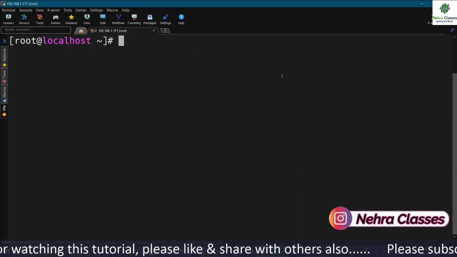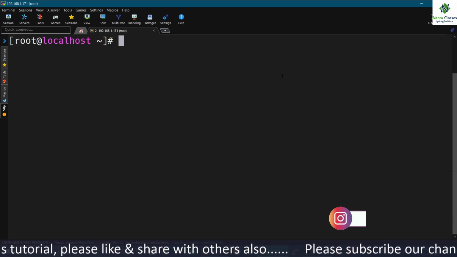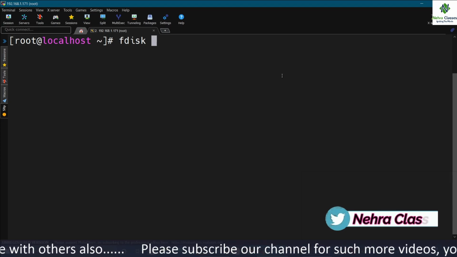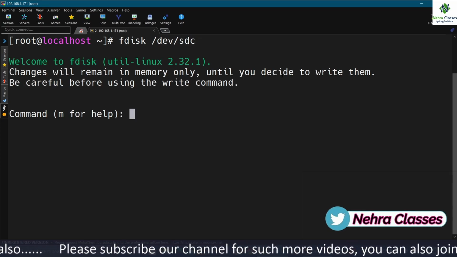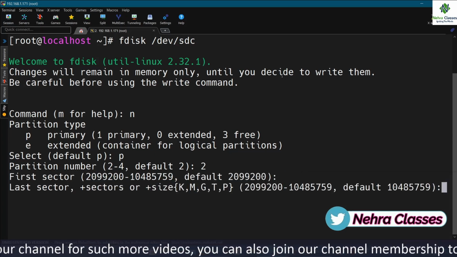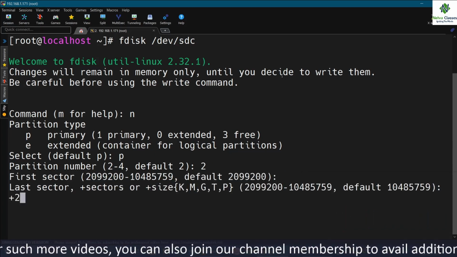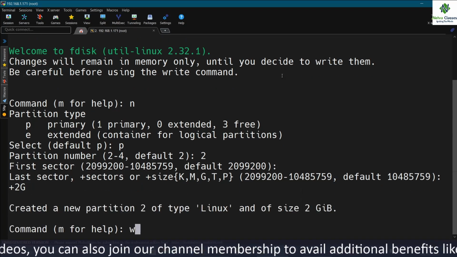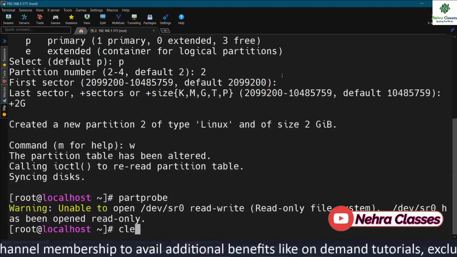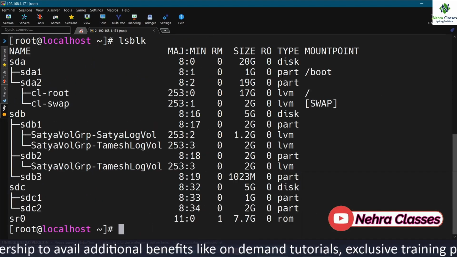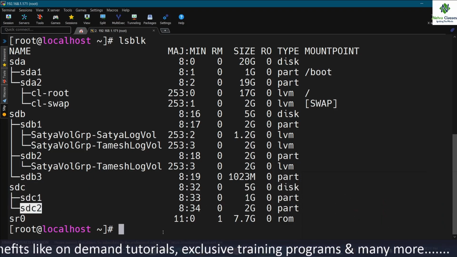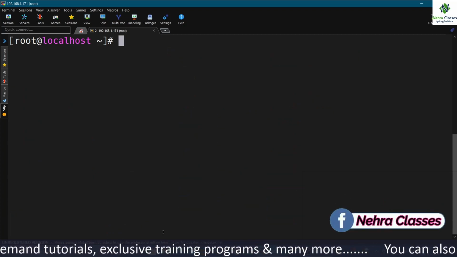Suppose we need to create the ext3 file system. So let me create one more partition on the same disk, that is /dev/sdc here, and for new, P for primary, partition number 2, default size, and here I will create a partition of 2 GB, and after that I will save the changes. I will again execute the partprobe command, and I will execute lsblk to see the details. Now I have created one more partition here which I'm going to format as ext3.